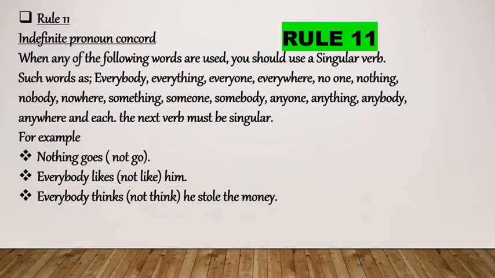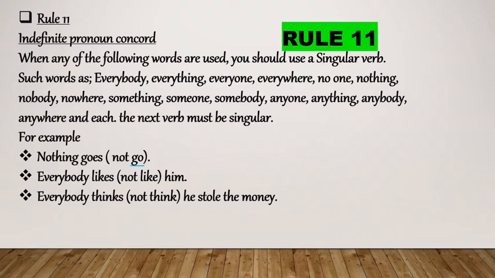Rule number 11. Indefinite pronoun concord. When any of the following words are used, you should use a singular verb. Such words are everybody, everything, everyone, everywhere, no one, nothing, nobody, nowhere, something, someone, somebody, anyone, anything, anybody, anywhere, and each. The verb must be singular. Let's see a sentence. Nothing goes, it will not be nothing go. Everybody likes him, not everybody like him. Everybody thinks he stole the money, not everybody think. The verb must be singular. So this is rule number 11.